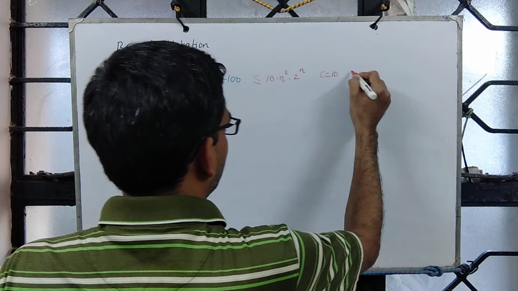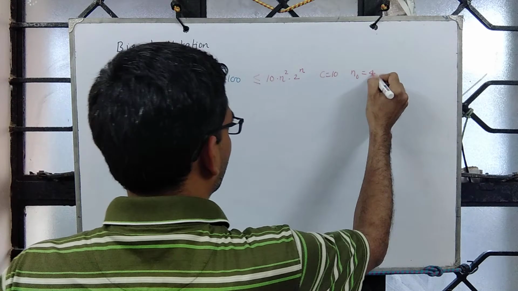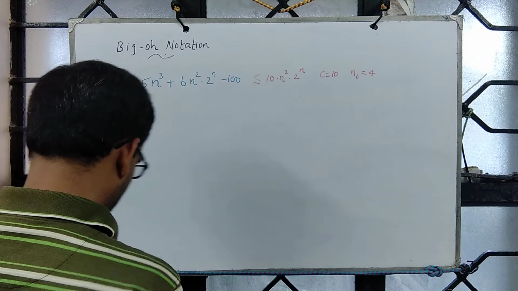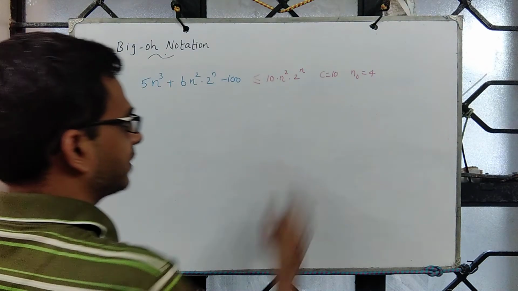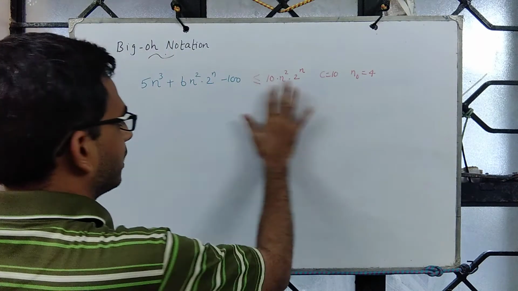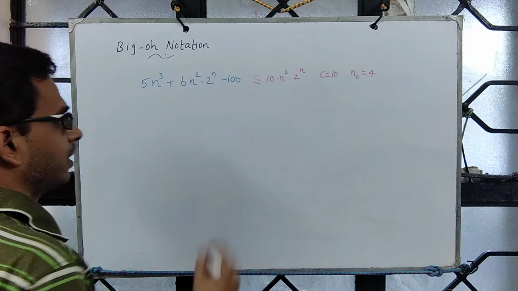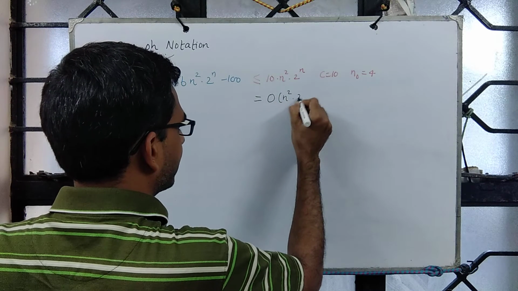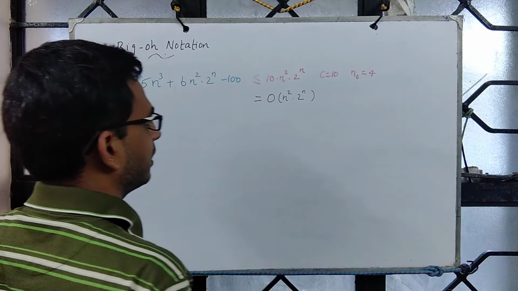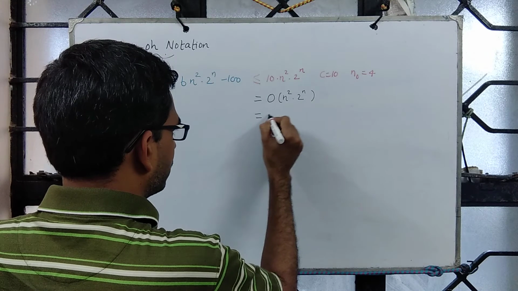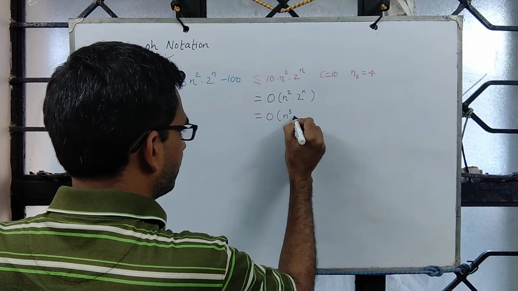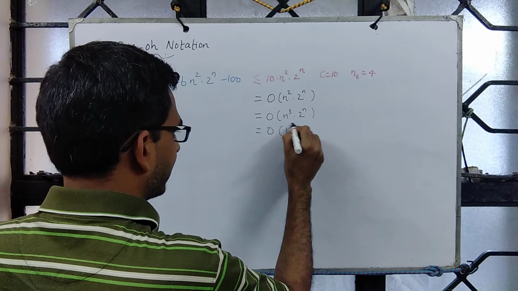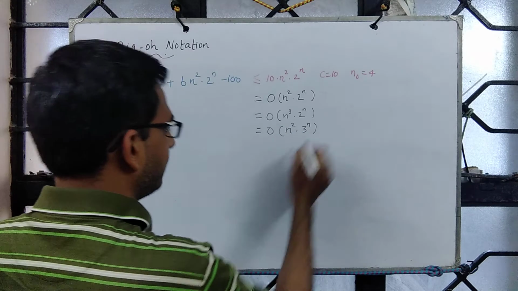Constant is 10, n naught is, say, 4. It may be even true for something smaller than these two, but I just wanted to highlight that for appropriate choice of C and n naught, you can upper bound this. Now with this I can say this one is order of n square times 2 power n, and not just that, I can also upper bound this using n cube times 2 power n. I can also upper bound this using n square times 3 power n.